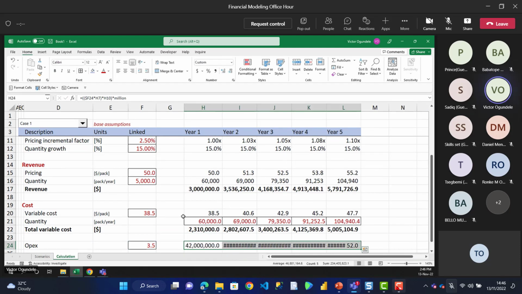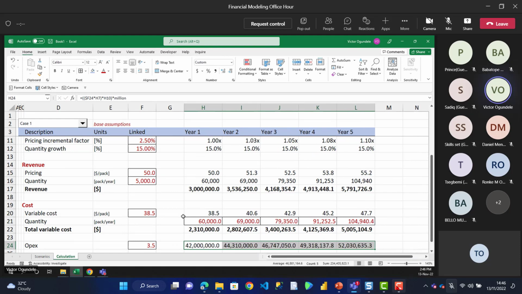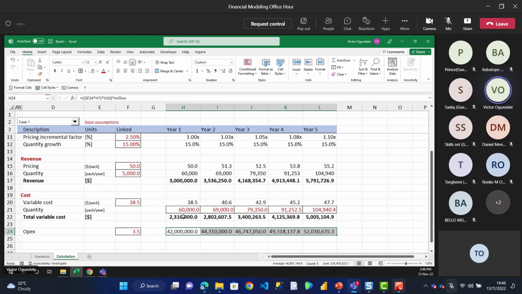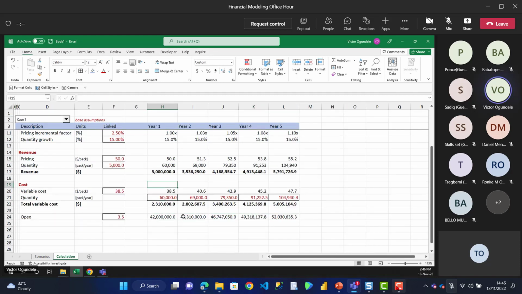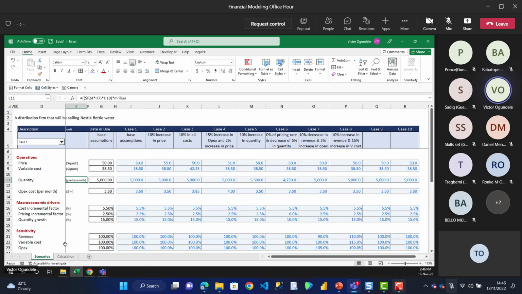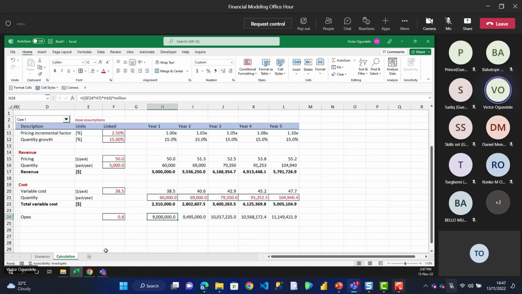Enter. Copy that for the other years. Make sure that you are seeing that our OPEX is extremely high, more than the revenue. So maybe you need to go back and reduce that OPEX. So it's a million, maybe 0.75. Is this still making sense or is it too much?